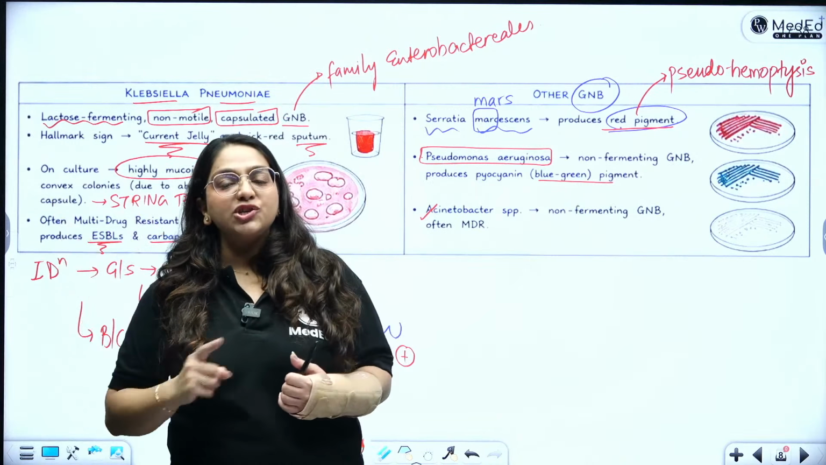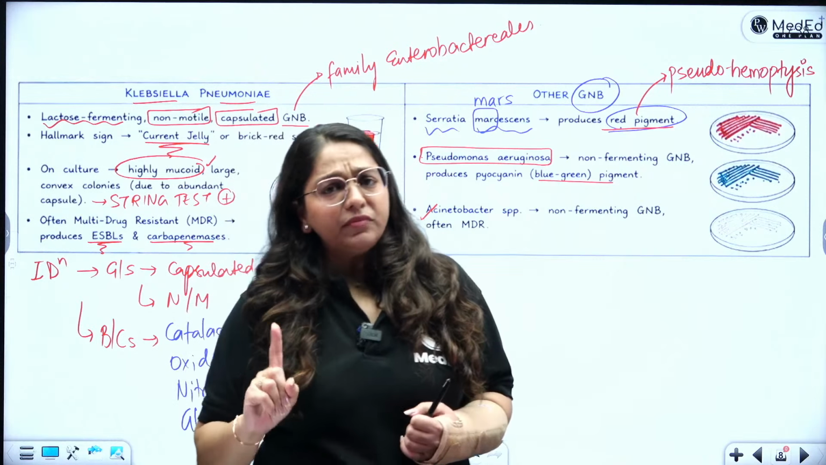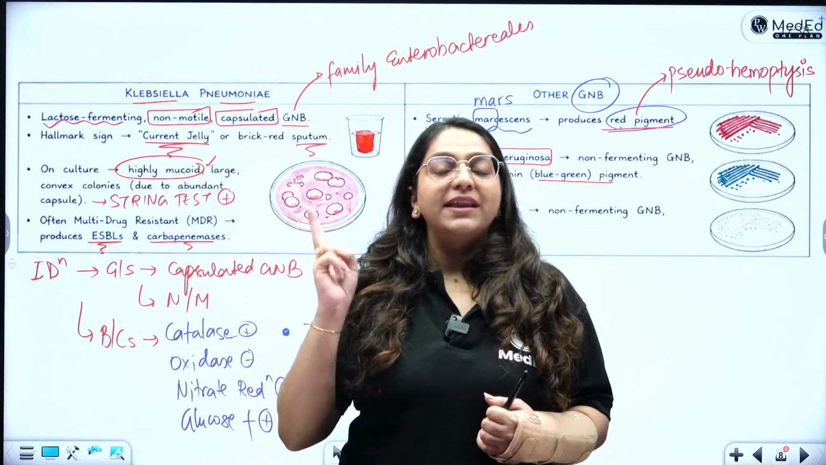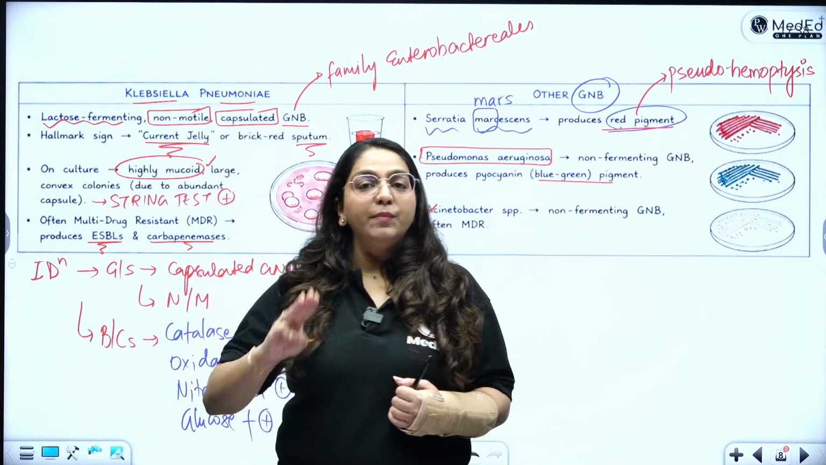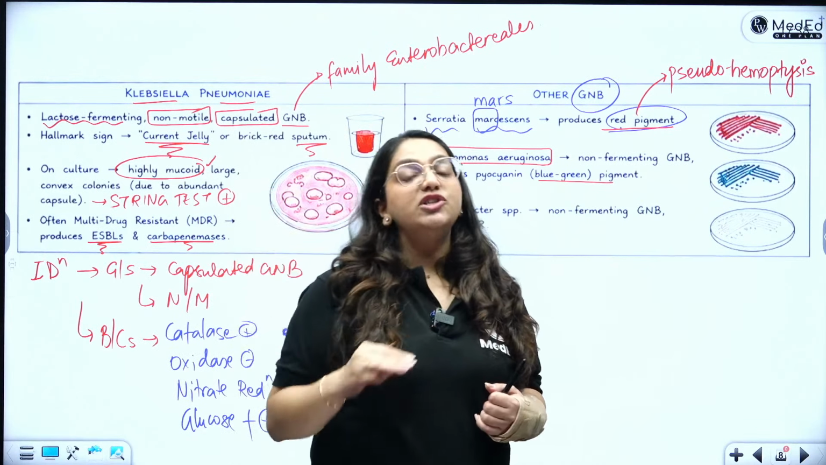Remember Quellung reaction, bile solubility, and cartoon coin colonies, and optochin sensitivity. Then H. influenzae. Remember factor X and V and satellitism. Then you have Klebsiella pneumoniae. Remember the enterobacterial mucoid, large mucoid colonies with stringy colonies.